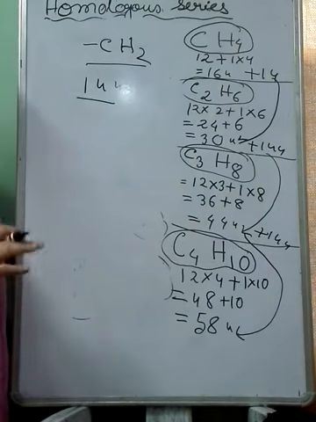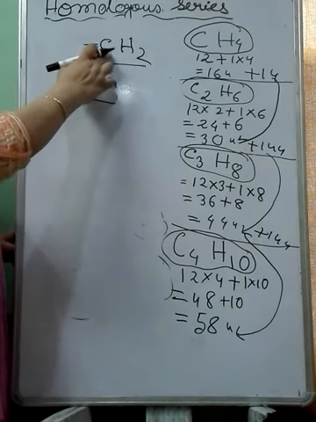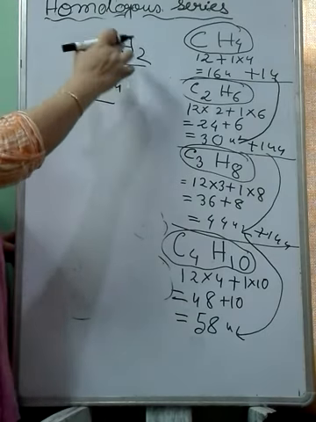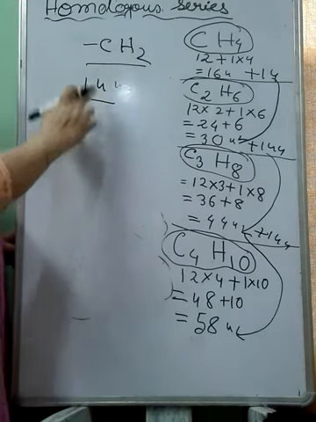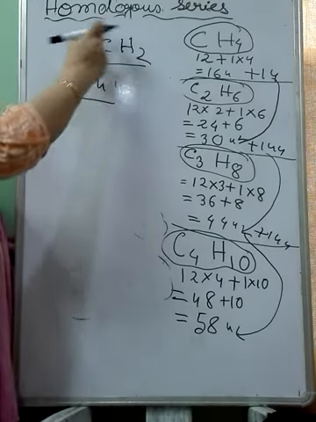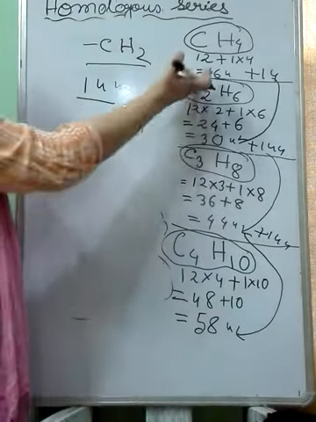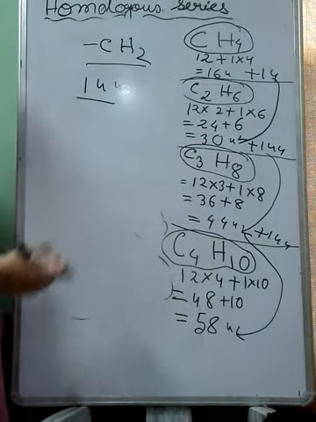For this type of series, we observe that the members have the same chemical property. Methane, ethane, propane, butane have the same chemical property. Physical properties are different, but chemical properties are the same. The reason is that they differ by the same unit, CH2, and that's why their molecular mass difference is also the same. Molecular mass itself is a physical property, and you have seen molecular mass gradually increases.